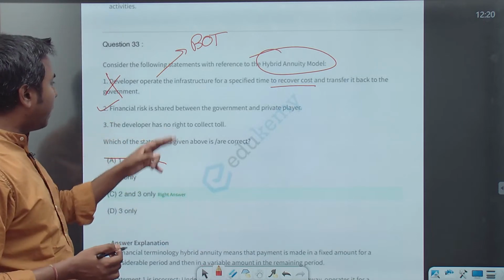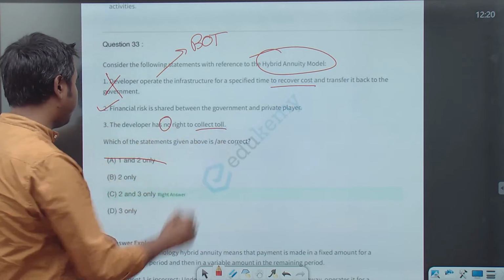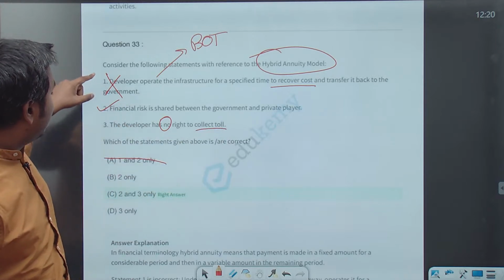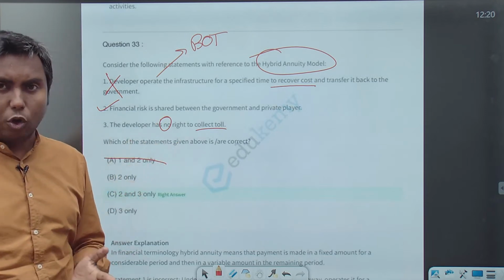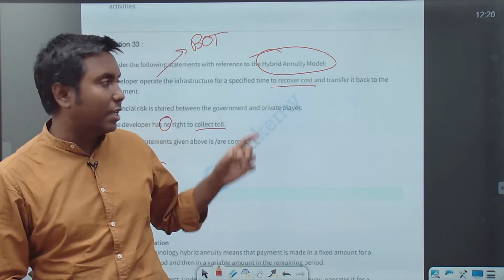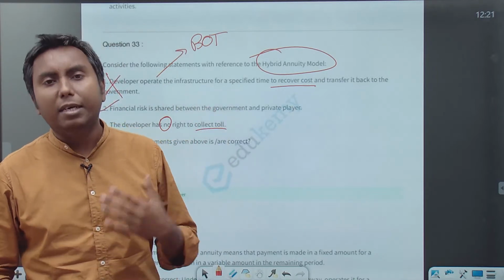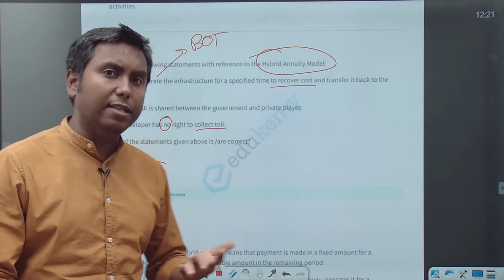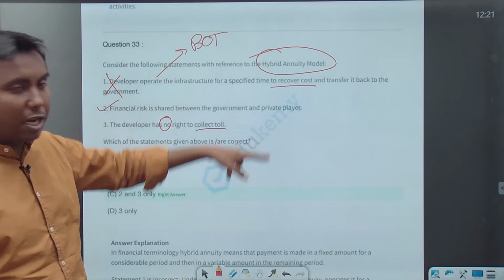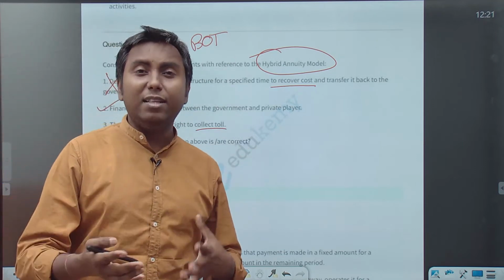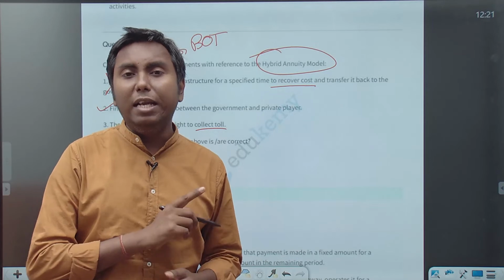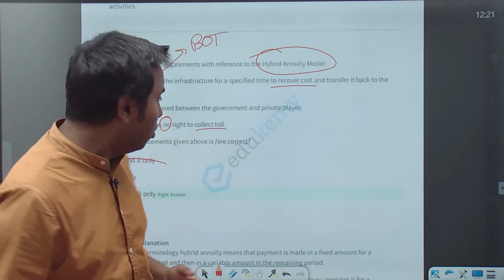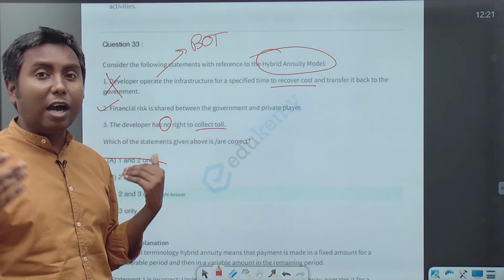So 2. The developer has no right to collect toll. Yes, indeed, developer has no right to collect toll. See, in build, operate, and transfer model, BOT model, developer has the right to operate it and collect the toll for some time till the cost is recovered. But here in hybrid annuity model, the private player which has built it will never operate it and does not have the right to collect toll. Then how do they get money?